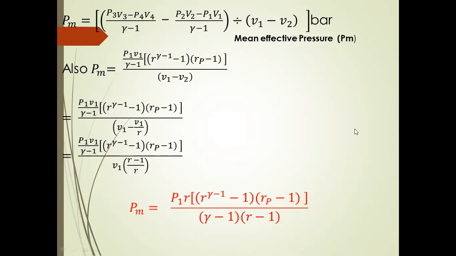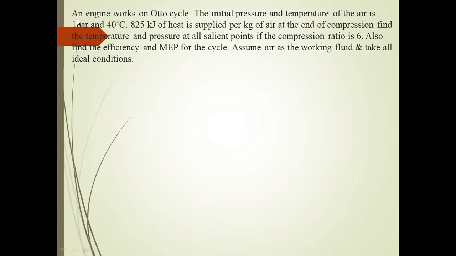From the problem point of view, this is very important; they have used it for the Otto cycle efficiency and mean effective pressure. Let us consider an engine working on the Otto cycle. The initial pressure and temperature of the air are 1 bar and 40 degrees Celsius, and 825 kilojoules of heat is supplied per kg of air at the end of the compression. Find the temperature and pressure at salient points. If the compression ratio is 6, also find the efficiency and mean effective pressure for the cycle. Assume air as the working fluid and take all conditions.